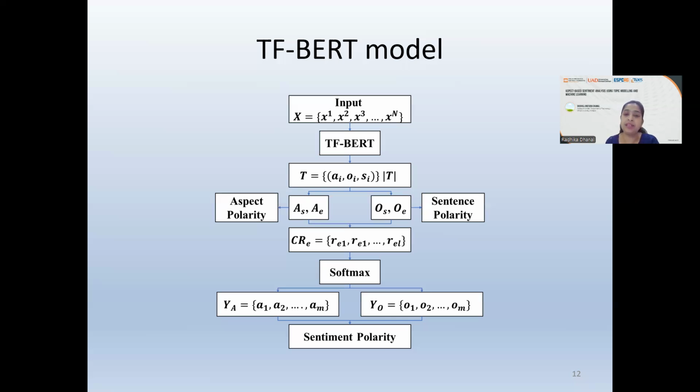These probabilities indicate the likelihood of each class. So is it positive, negative, or neutral for sentiment analysis, and the one with the highest probability will be put into that particular class. This is the formula that we have. After the classification of tokens, the outcomes are separated as sentence polarity and aspect polarity, and ultimately the combined result gives you the sentiment polarity.